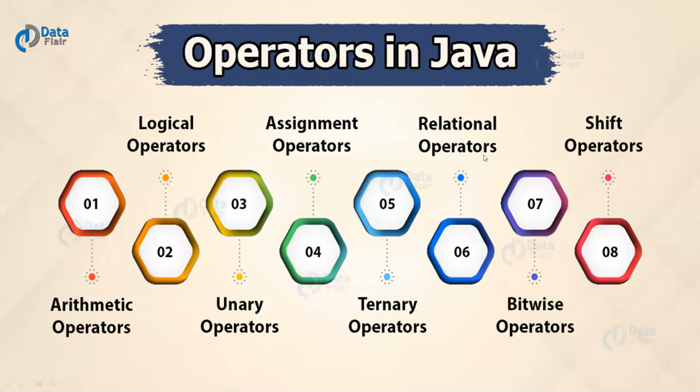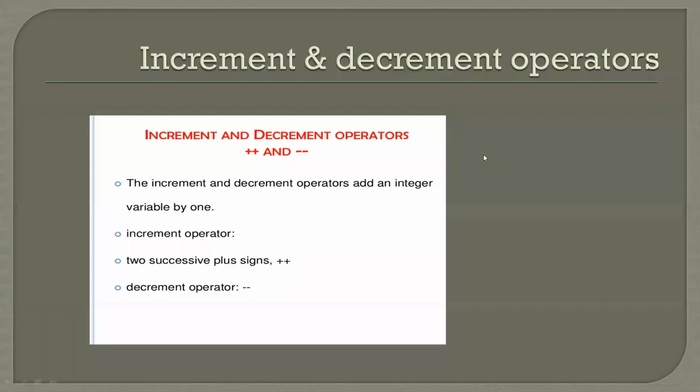The increment and decrement operators add or subtract 1 from an integer variable. For example, if there is a variable a, and inside that a we have stored the value 10, and if we use the increment operator, the value will be increased to 11. So let us see in the program.